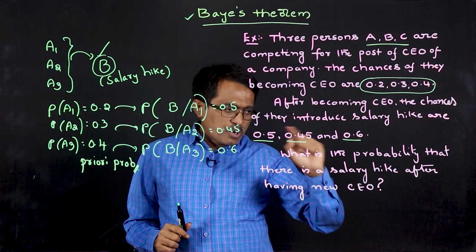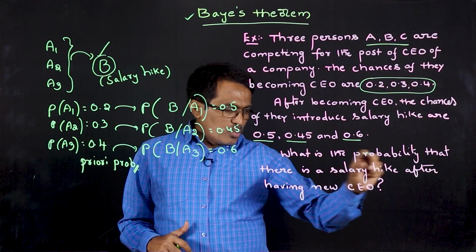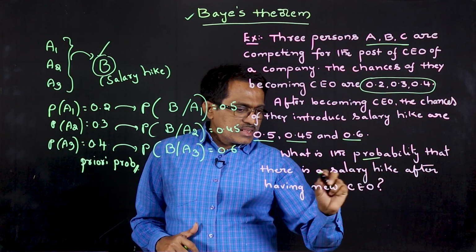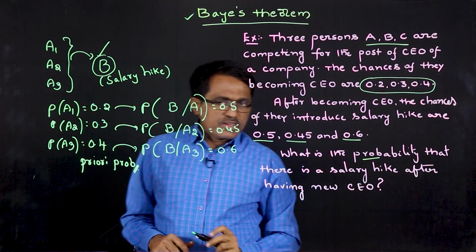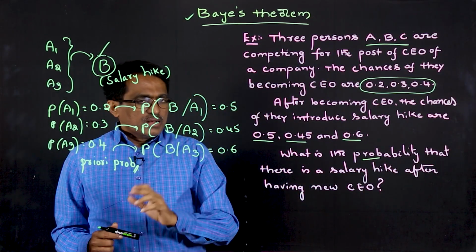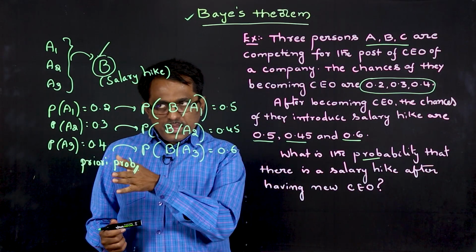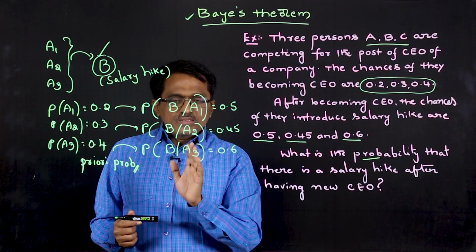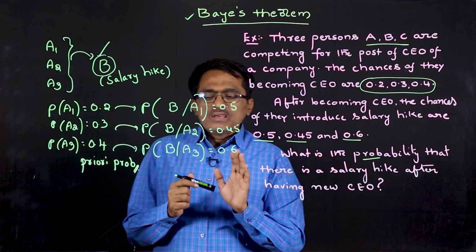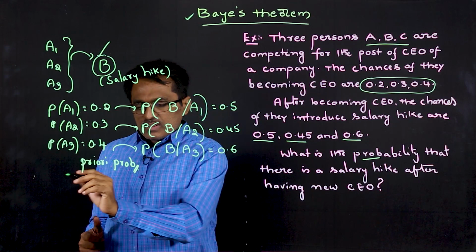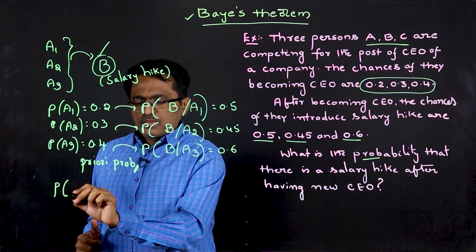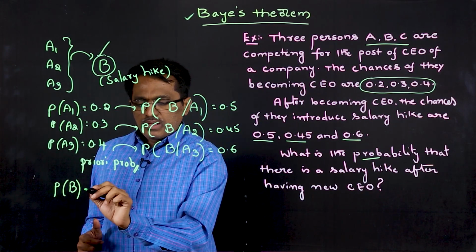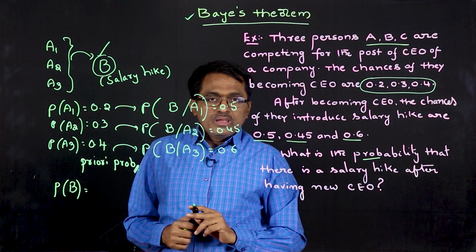That is why these are called priori probabilities. Now, coming to the probability we have to find: what is the probability that there is a salary hike after having a new CEO, right? Whether A becomes or B becomes or C becomes, irrespective of that, what is the probability that there will be a salary hike? In the simple sense, we want to find P of B.